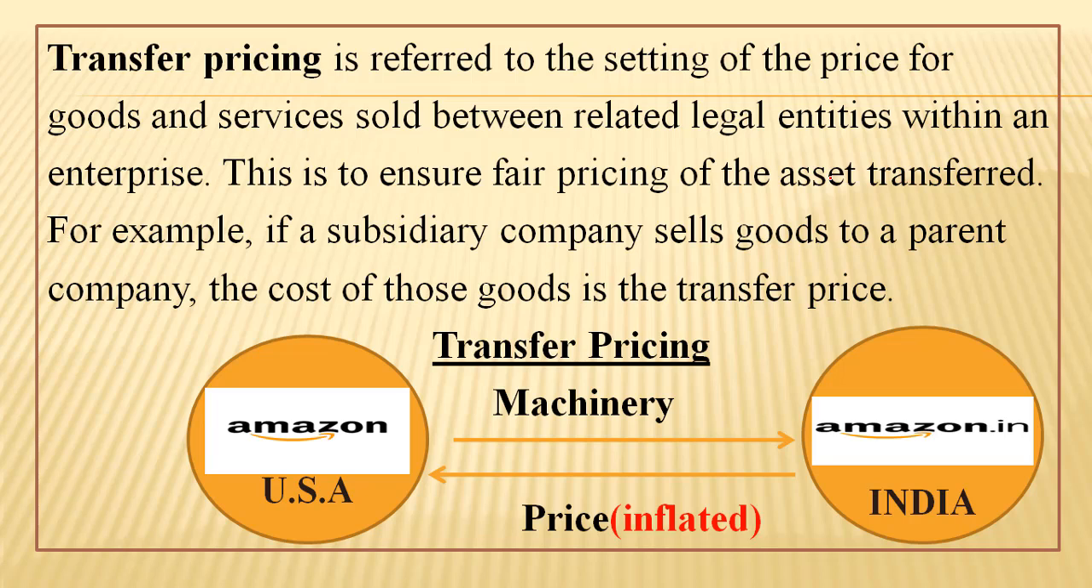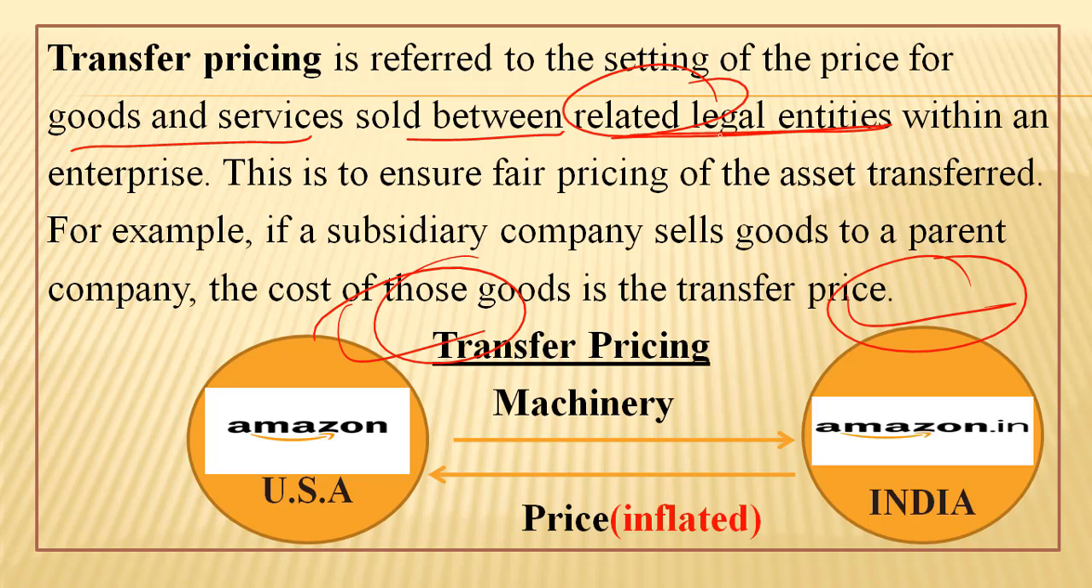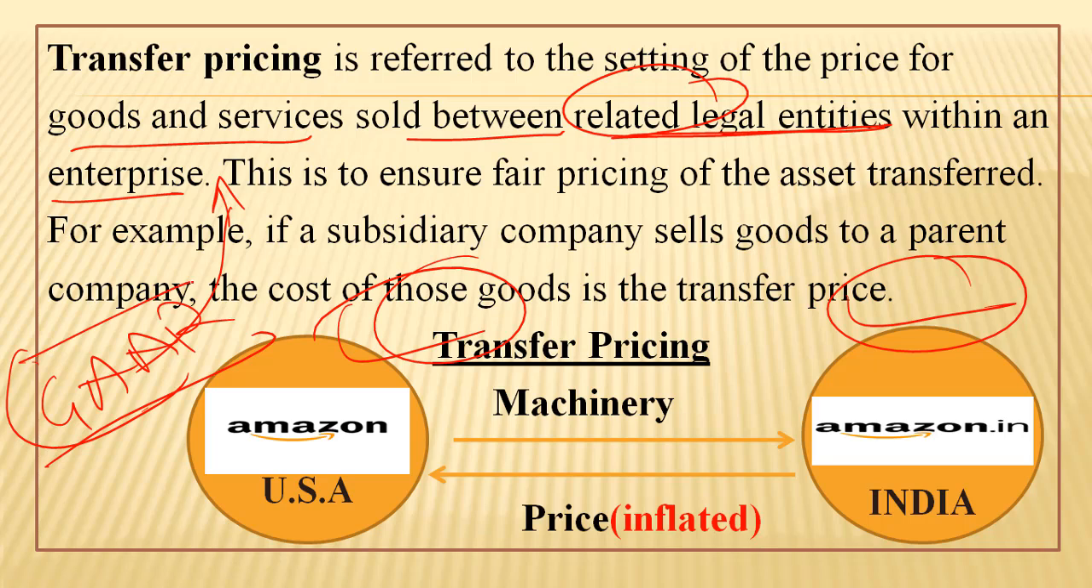Now let us read through these lines. Transfer pricing refers to the setting of the price for goods and services sold between related legal entities. Related means Amazon's brothers and sisters, called sister concerns, related legal entities within an enterprise. This is to ensure fair pricing of the assets. Now what do income tax authorities do? They can invoke GAAR over here as well. These are called transfer pricing rules.